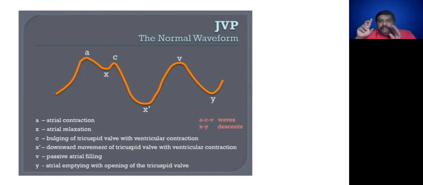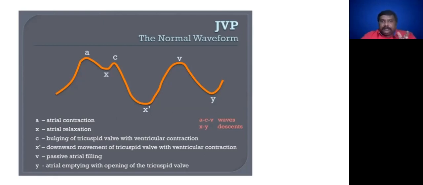This wave is reduced with a tricuspid stenosis, right atrial myxoma, which suggests obstruction to the right ventricular filling. V2Y descent is reduced in case of tricuspid stenosis. It can be right atrial myxoma, which is suggesting obstruction to the right ventricular filling.